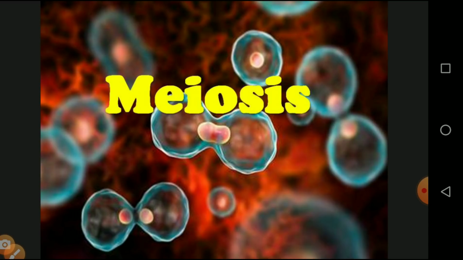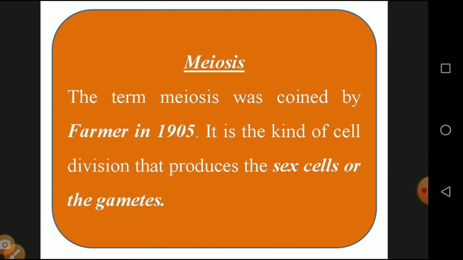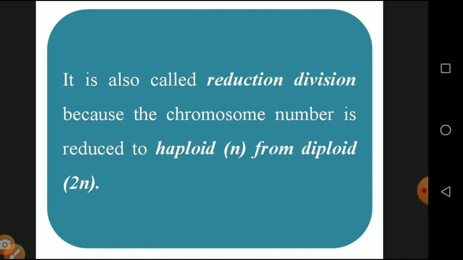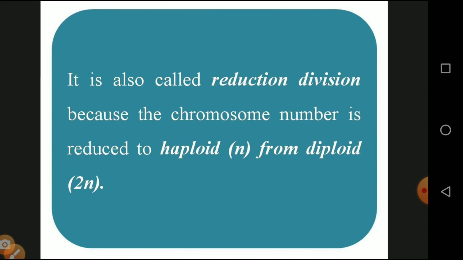So let us enter into this topic, meiosis. The term meiosis was coined by a farmer in the year 1905. It is the kind of cell division produced by the sex cells or gonads, which takes place in oogamy and spermatogamy, and at the same time they produce the sperm cell and egg cell. So these are the sex cells or gonads. It is also called a reduction division.